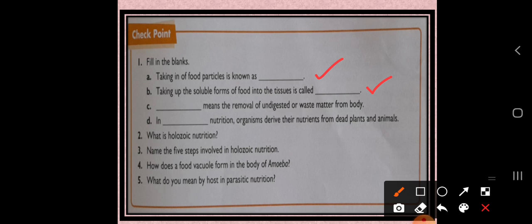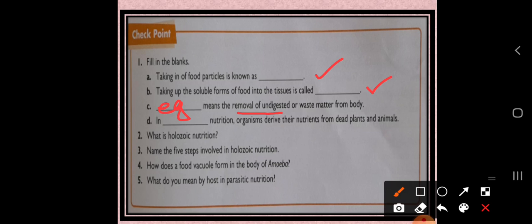Okay dear students, the next is dash, meaning the removal of undigested or waste matter from the body. So just recall that. These four fill in the blanks totally depend upon the steps of the digestion process: ingestion, absorption, egestion. These are all the steps, so you have to recall which step is related to each blank. So what is the third answer? That is egestion. Okay, so the third answer is egestion.